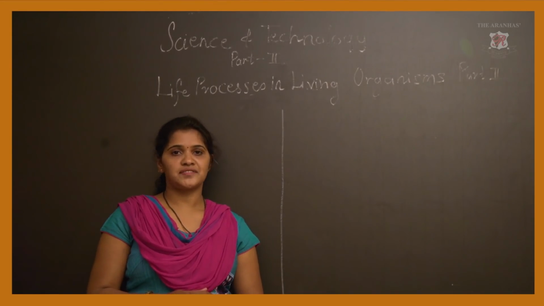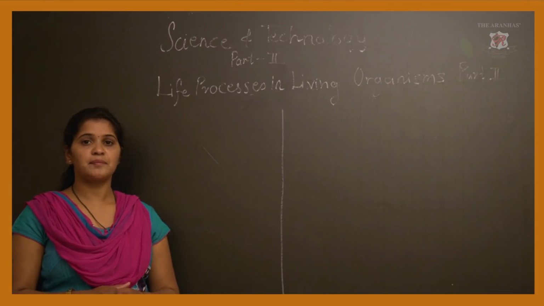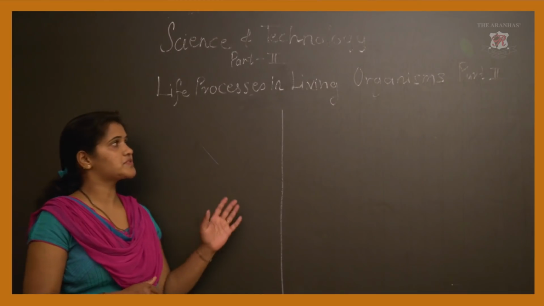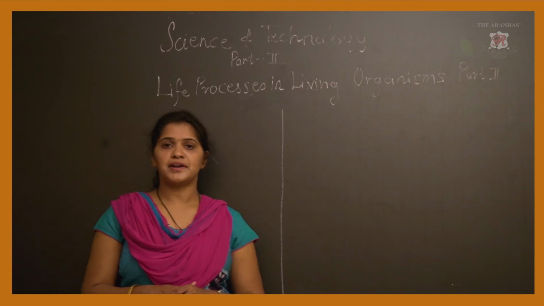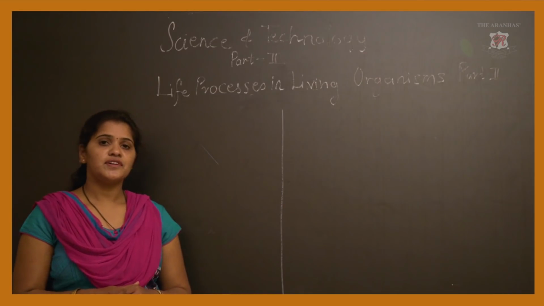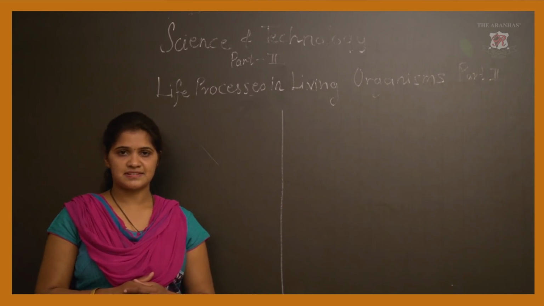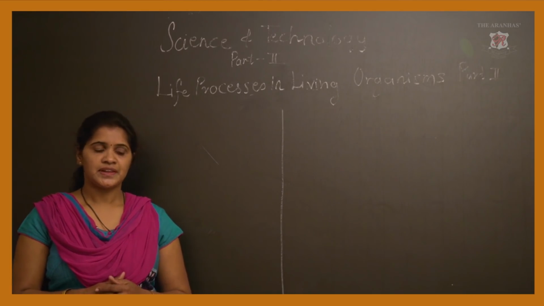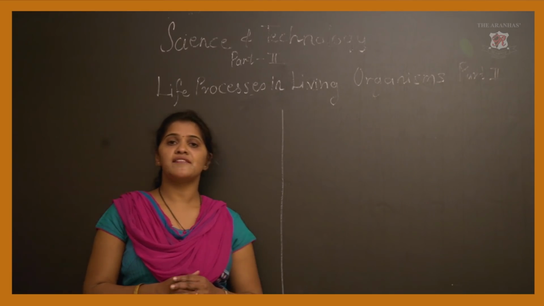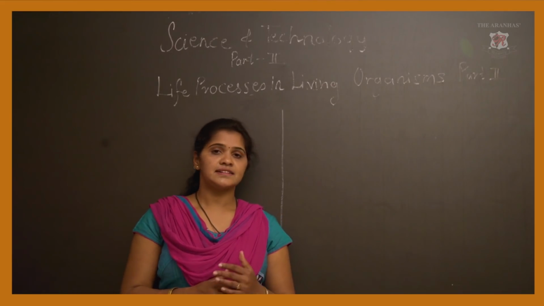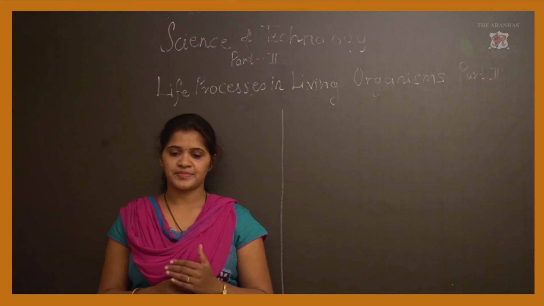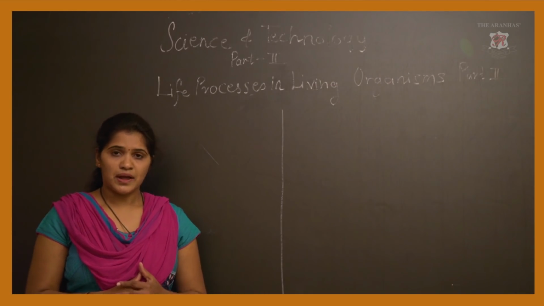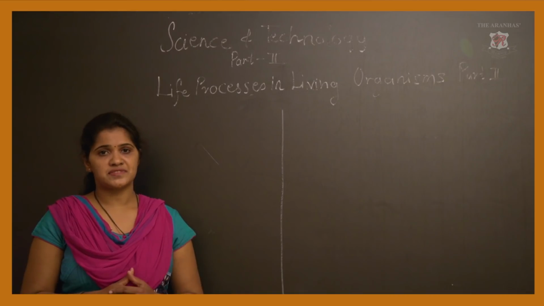Today we are going to start with Science and Technology 10th Standard Part 2. Here we are going to begin the third lesson, that is Life Processes in Living Organisms Part 2. All of you have learned till now different life processes like digestion, respiration, circulation. Even in the previous chapter you have learned respiration in detail. Then you have learned cell division, that is mitosis and meiosis. So, I hope all of you are clear with all these processes.